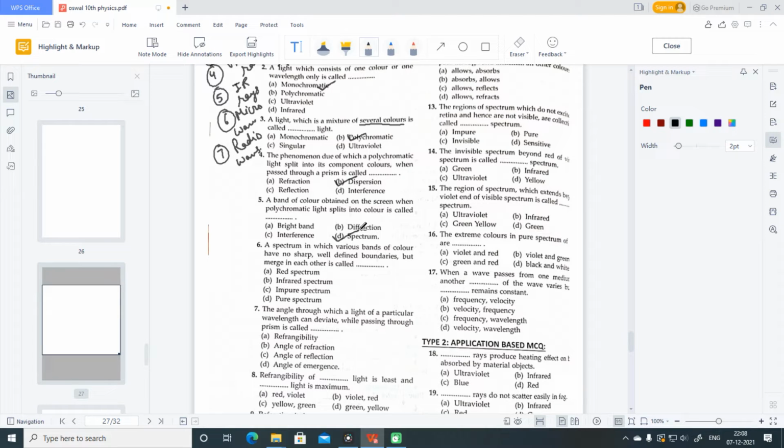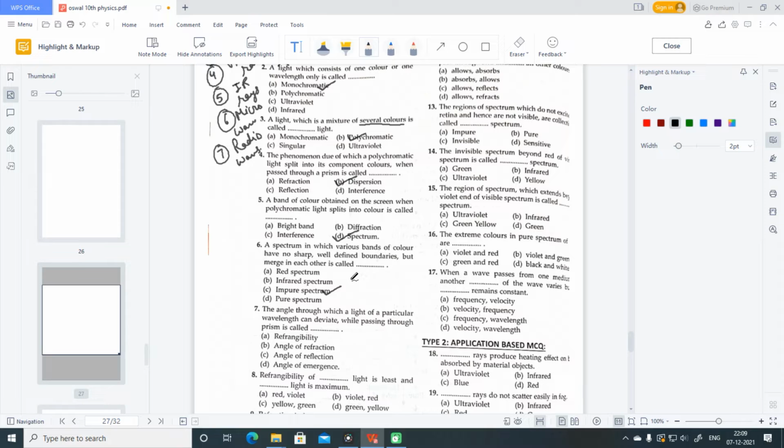Proceeding to the sixth one. A spectrum in which various bands of colors have no sharp and well-defined boundaries but merge with each other is called. So this is called impure spectrum. If their boundaries are visible and the colors are not mixed with each other, in that case the spectrum will be called a pure spectrum.